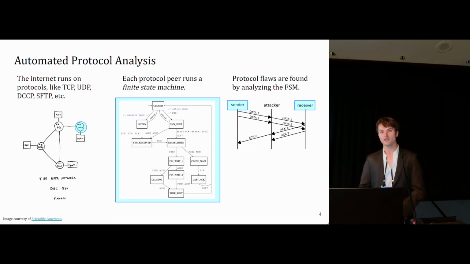In general, we can find attacks against vulnerabilities or flaws in these types of protocols by analyzing their finite state machines. So we'd like the finite state machine to have enough resolution that by analyzing it, we can understand whether or not the protocol achieves its intended purpose, at least abstractly.